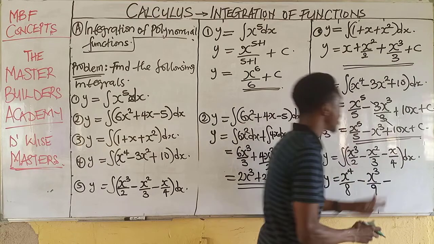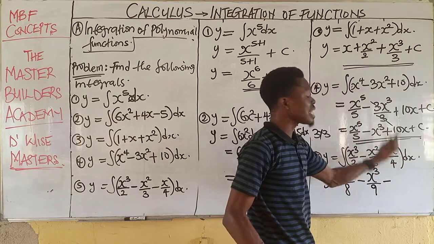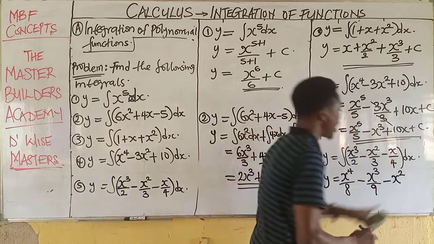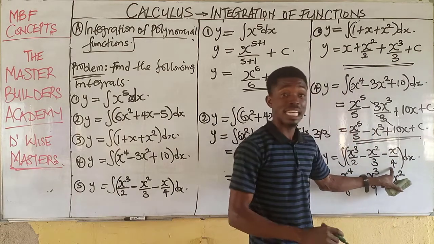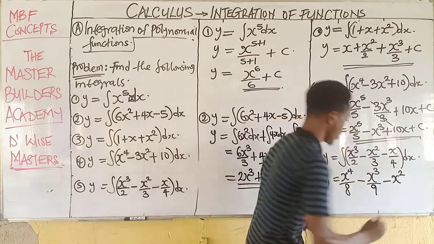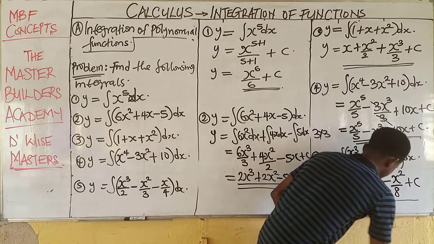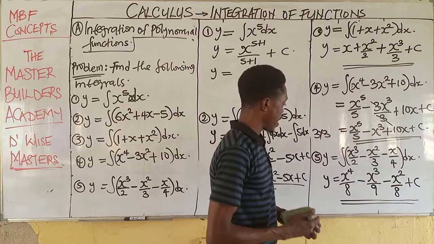Then finally, when we integrate this, when we integrate x raised to the power of 1, this will become x raised to the power of 2. Now the new power is 2. 2 multiplied by the existing denominator would give us 8. This becomes over 8 plus c. This is the answer to this very question.